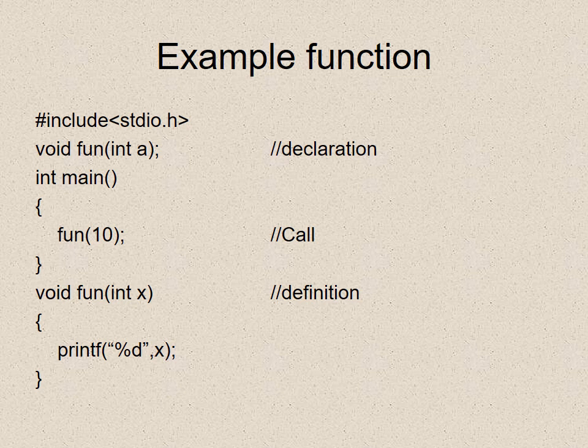Here you can see an example of a function. In the first line it is as usual #include <stdio.h>. The function is void fun(int a), that is, we are declaring a function. Then the main body starts: int main, inside curly brackets fun(10), that is, we are calling the function. Then we have void fun(int x), we are defining the function with x and we are saying print the value of x. This is how a function program is written.